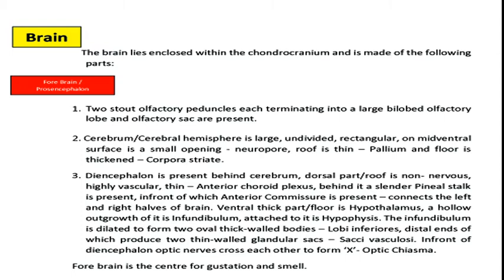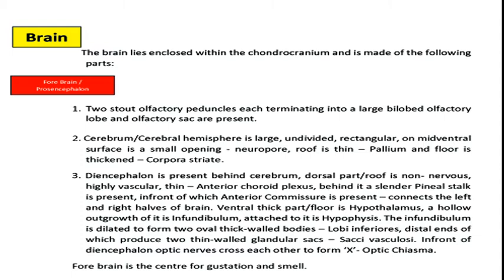Behind this is a slender pineal stalk, in front of which anterior commissure is present, and the anterior commissure connects the left and right halves of brain. Ventral part or the floor of diencephalon is known as hypothalamus. A hollow outgrowth of it is infundibulum, and attached to this infundibulum is hypophysis.